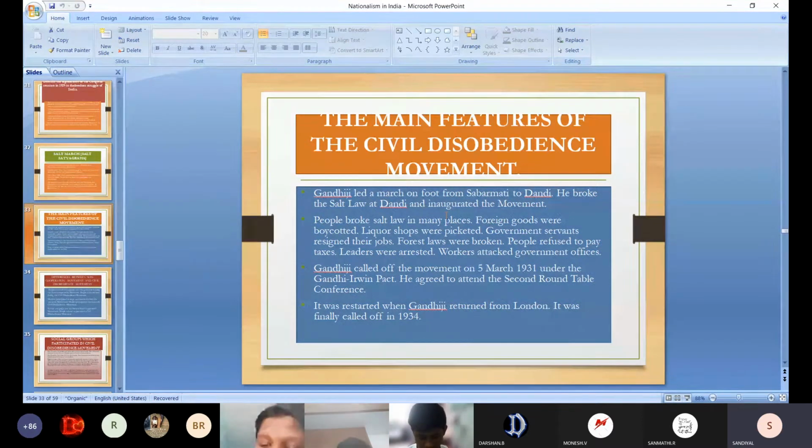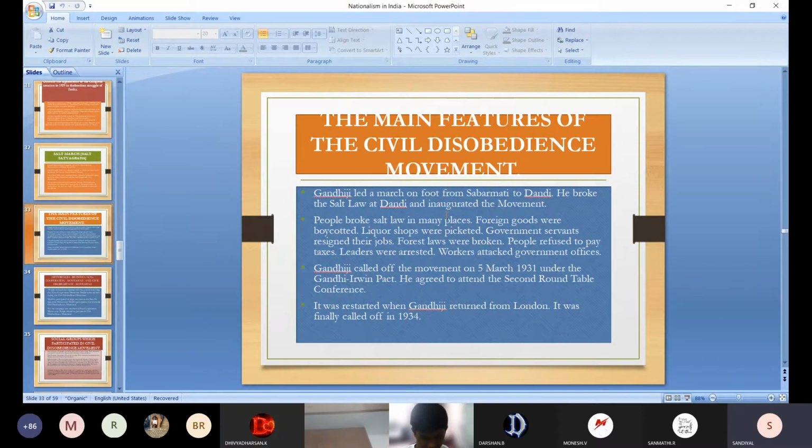It was also not that effective, but it came to an end in 1934. In many places there was a big revolt. Forest laws were not followed. Liquor shops were picketed.